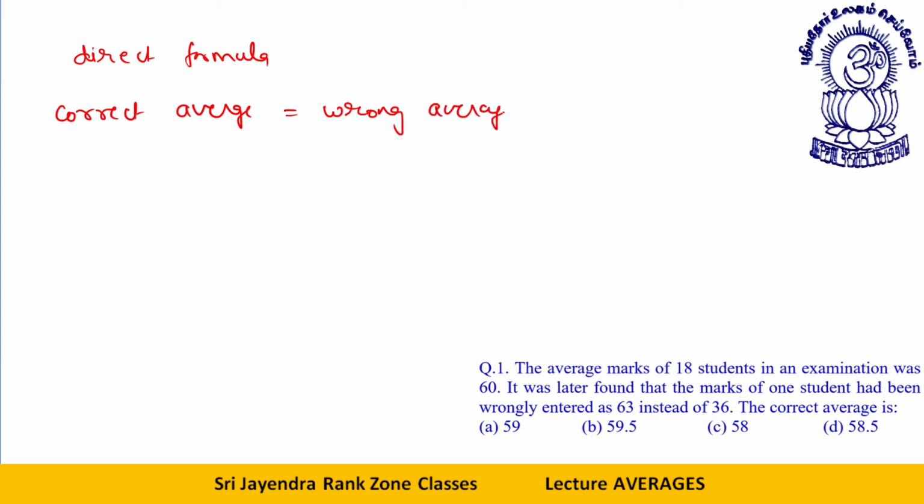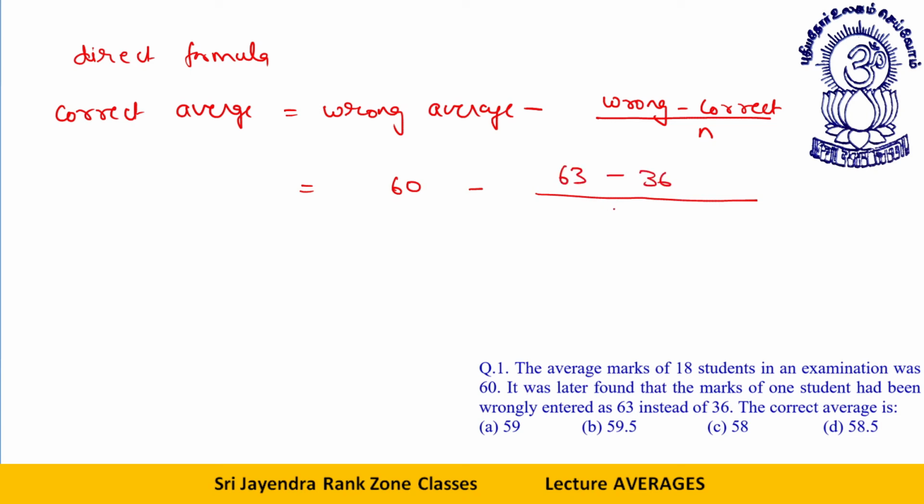wrong average minus wrong minus correct by n. The wrong average is 60, minus entered as 63. 63 is wrongly entered, the actual value was 36, divided by 18. 63 minus 36 is 27 by 18. 60 minus 1.5. This 58.5 is your answer. Okay, dear students, let's move ahead.